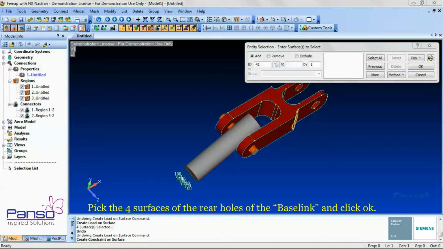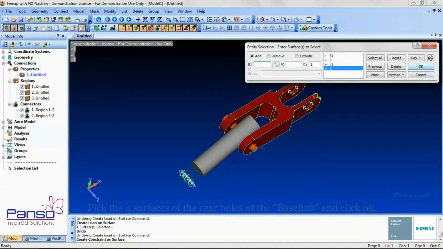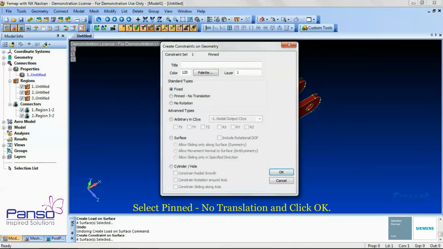In the Entity Selection, Enter Surfaces to Select dialog box, pick the 4 surfaces of the rear holes of the base link, and click OK. This will bring up the Create Constraints on Surface dialog box. Click Pinned No Translation and click OK.